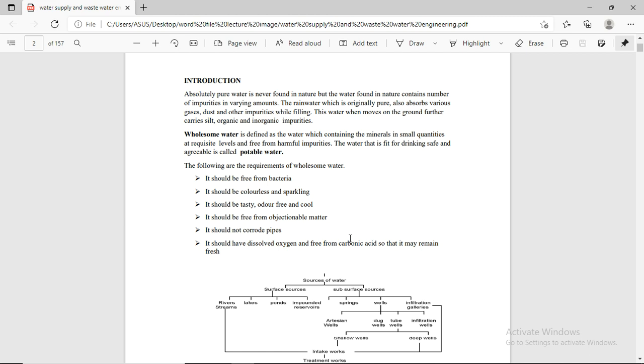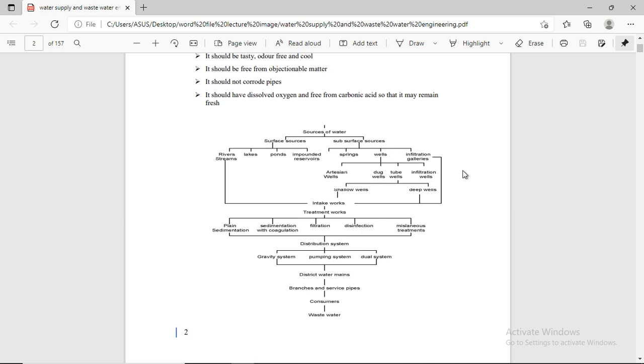It is also necessary that dissolved oxygen is present in the water. You are looking at a fish. A fish lives in water, but how does it live there? Because of the presence of oxygen in it. That's why fish life is present in the water. If oxygen is absent from the water, it does not sustain life and the fish start dying.